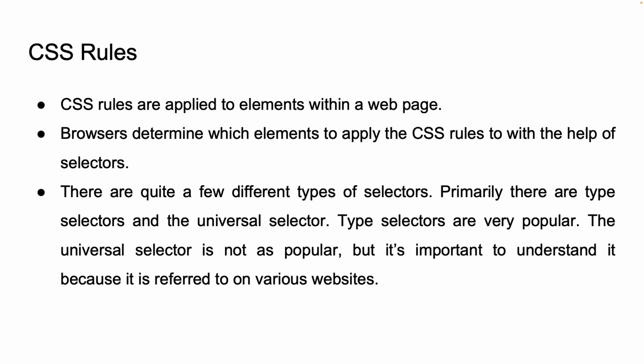And there is the universal selector, which is represented by an asterisk. It selects all elements on a web page. For example, asterisk, margin 0, padding 0, would remove the margin and padding from every element on the page. While not as commonly used as type selectors, the universal selector can be handy when you need to apply a global style or reset styles for all elements. However, use it cautiously because it can have a broad impact.